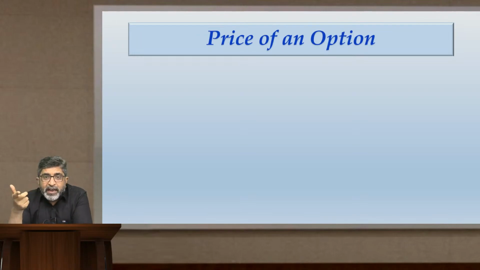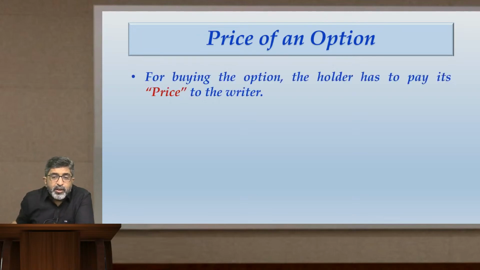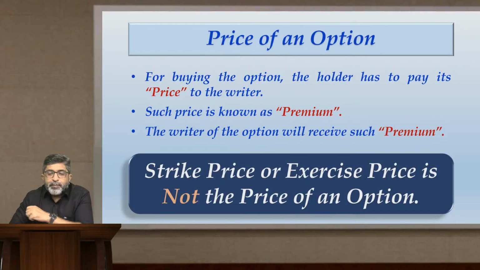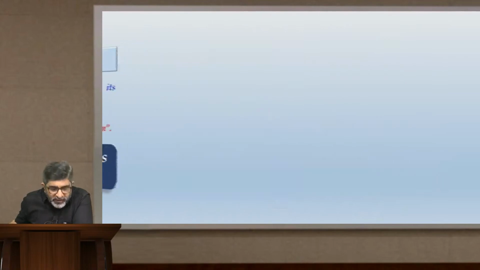Who will pay that price? Option holder will pay the price. To whom will the price be paid? The price will be paid to the option writer. So please try to understand this. For buying the option, the holder has to pay its price to the writer. Such price is known as premium. The writer of the option will receive such premium. Strike price or exercise price is not the price of an option. So I have explained this point very well. Don't ever get confused with this.